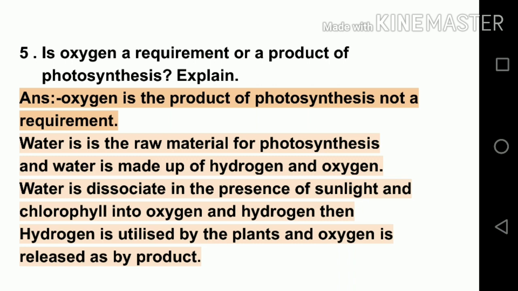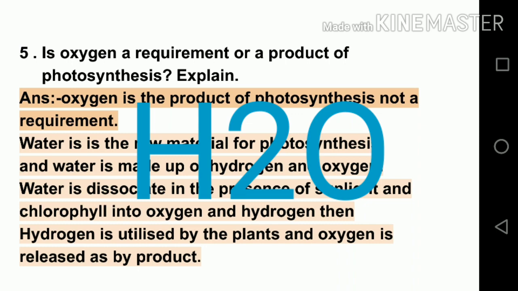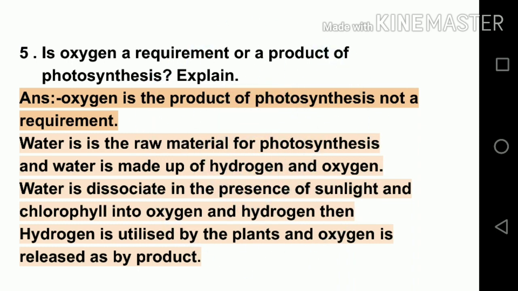Let me tell you what happens. We know that water is the raw material for photosynthesis, and water is made up of two gases, hydrogen and oxygen. This water is broken down, that is dissociated, in the presence of sunlight and chlorophyll into oxygen and hydrogen.